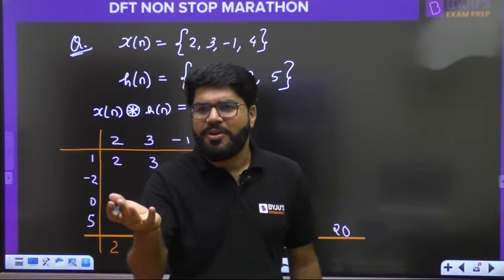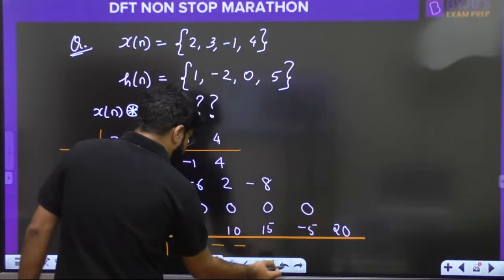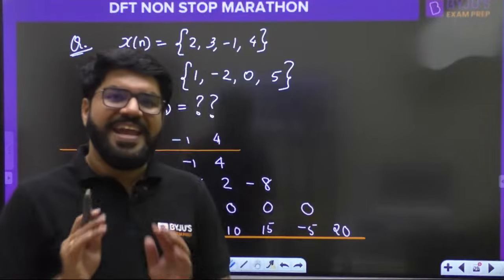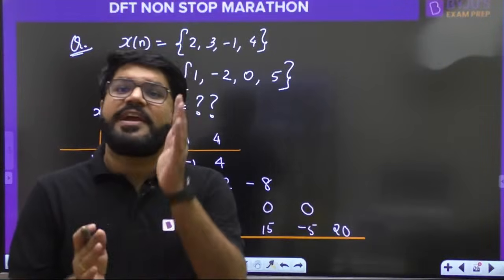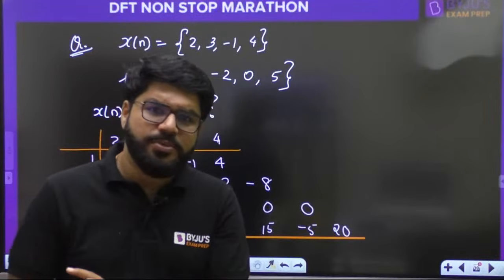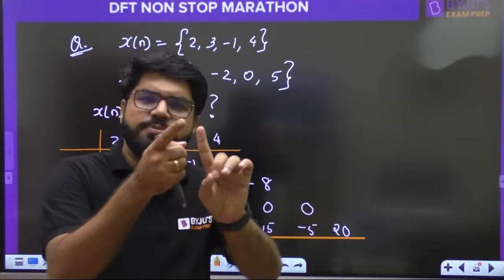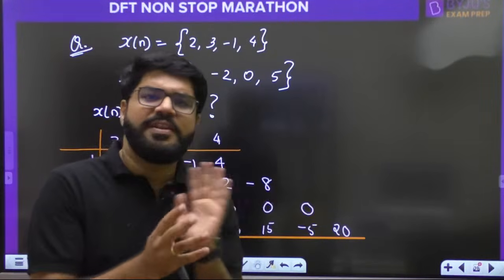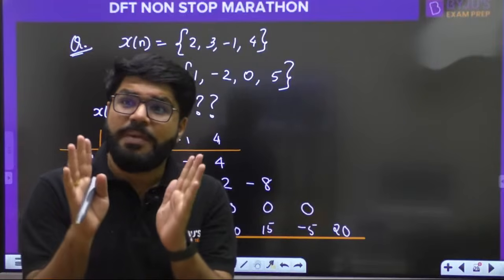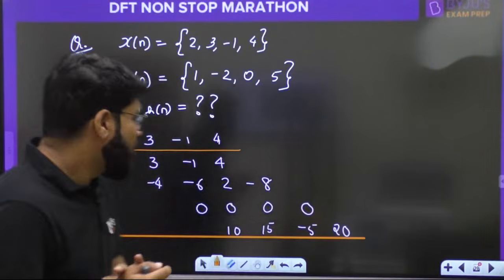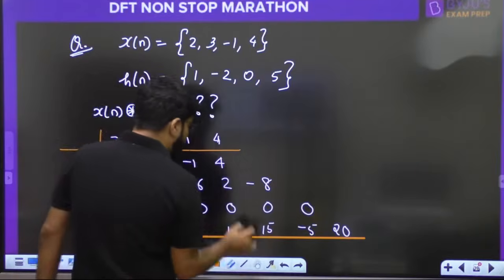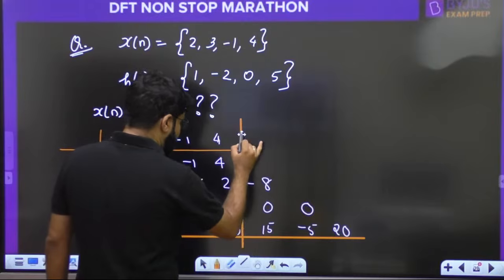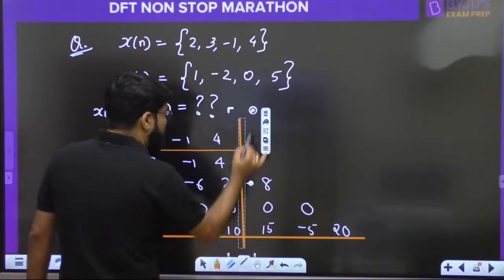But what do we do in the circular convolution? Just a small change here. Always keep one thing in the brain: in the DFTs and IDFTs, we cover the signal only from 0 to N minus 1. That is my foundation. That is what led to the idea of circular folding and circular shifting. The same thing will give the idea of circular convolution. We are always bounded from 0 to 3, so I made a boundary here. Only 4 samples I can cover. And what about the remaining?